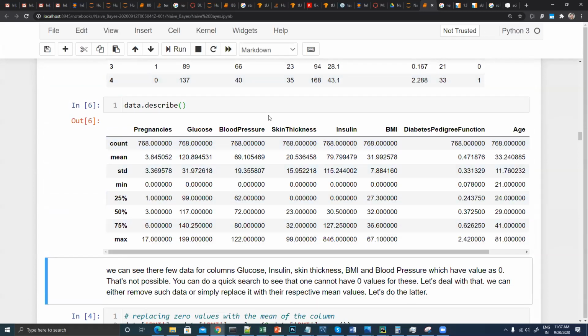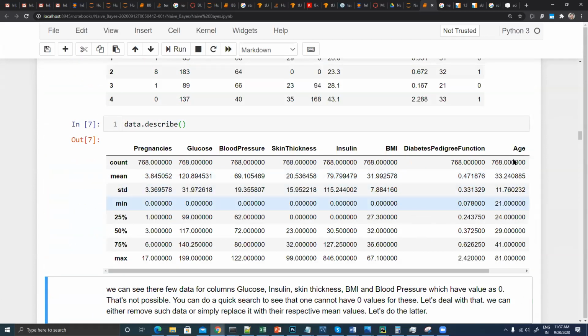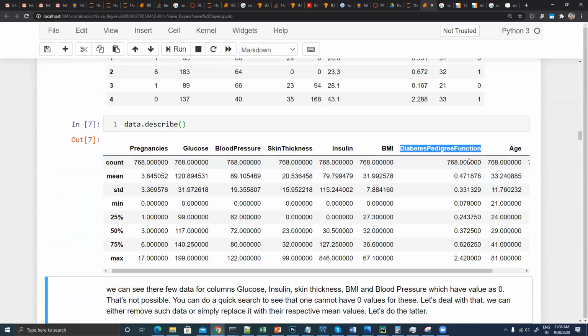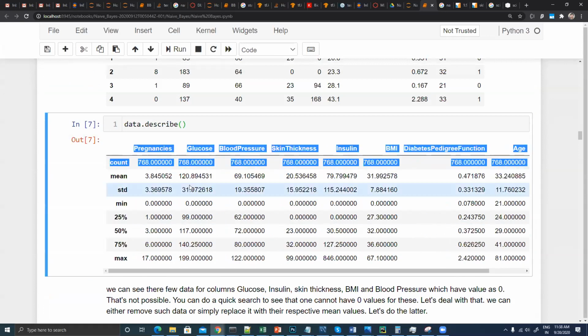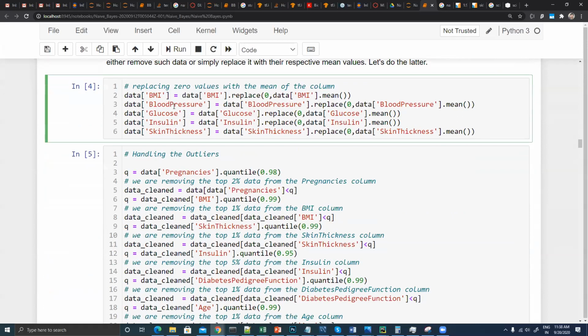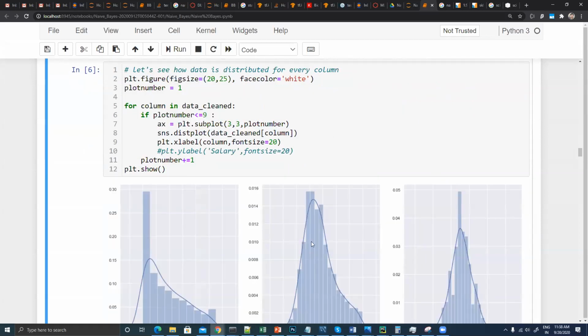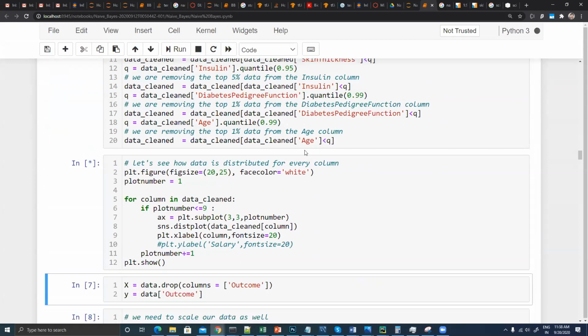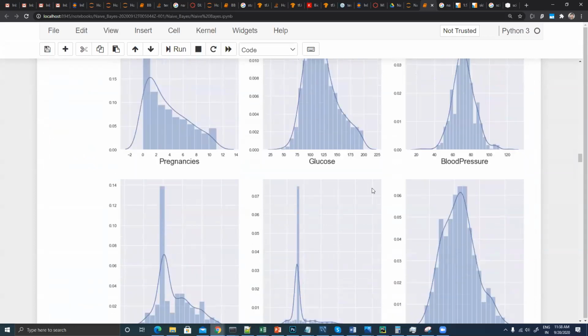So you can try to perform the description. I'm just performing a description so that I will be able to check whether there are some null values or not. Yeah, there are no null values. All the columns have the same count, 768 records. So it's fine. I think we are not new to this. We replace zero values with the mean of the column, so we are just doing some replacement. I'm expecting that you all will be able to do that. We are trying to handle some outliers as well. In this particular case, I think it's the same thing that we have done in our previous lectures.